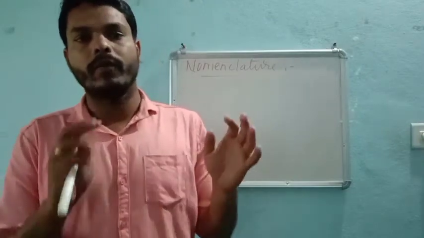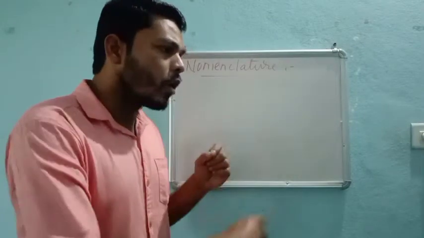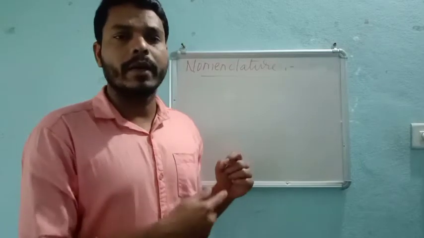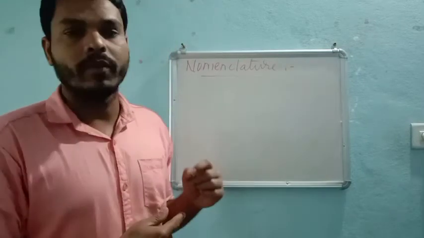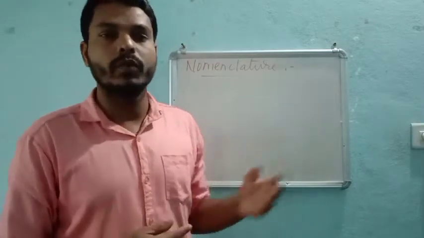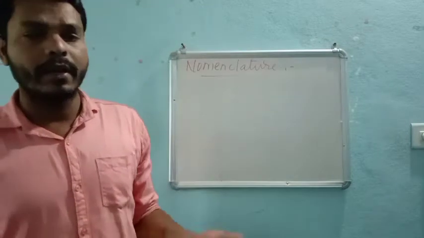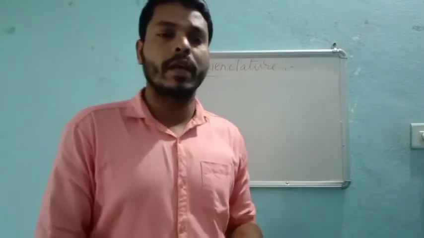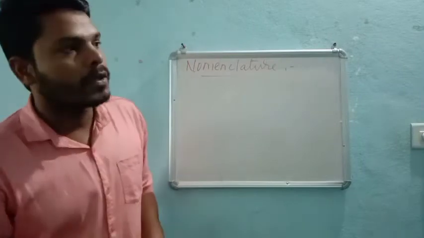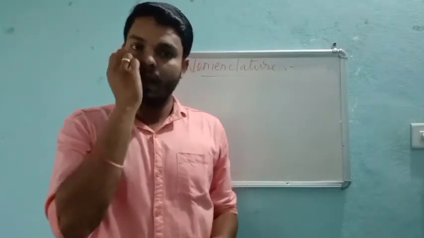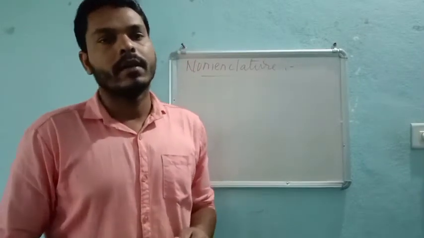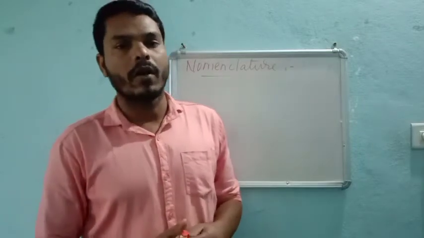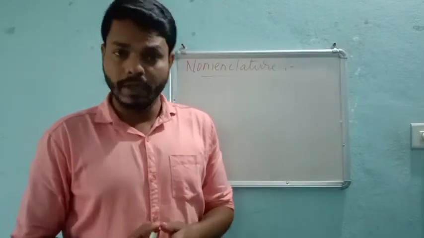We count all the carbon atoms present in the given compound, and we use alkyl names like butyl, tertiary butyl, primary butyl, like this, as the representation for common or trivial names.